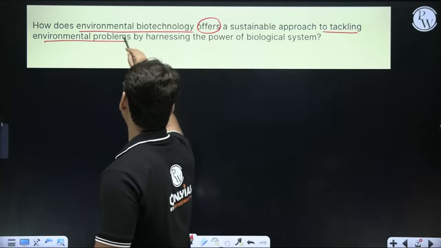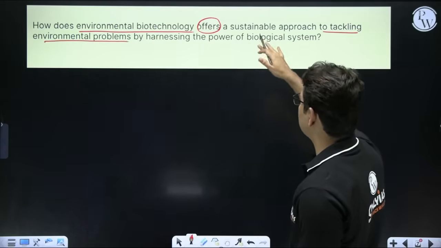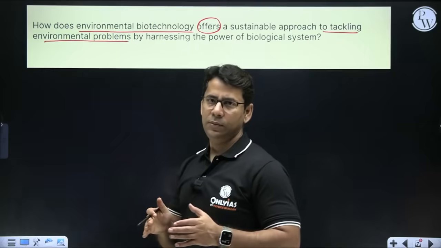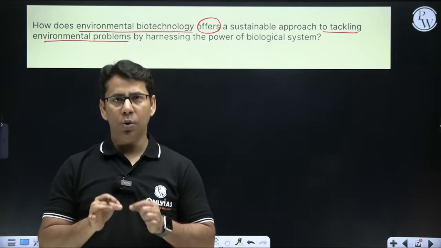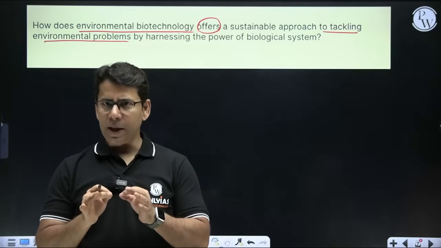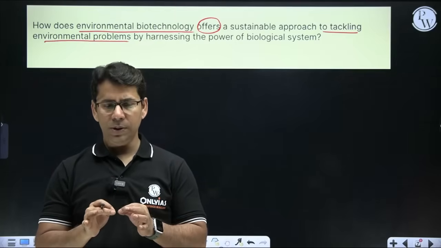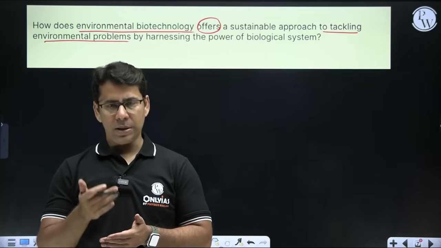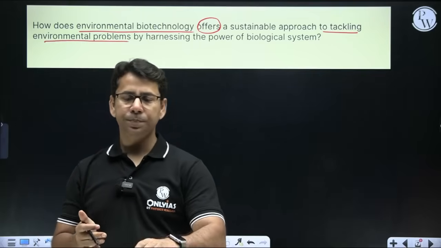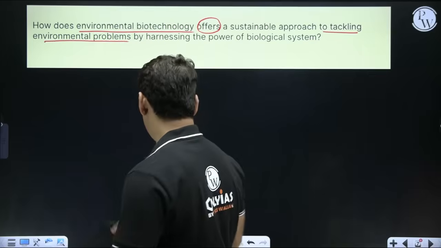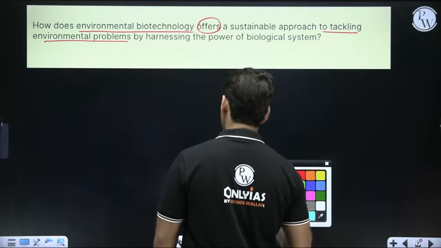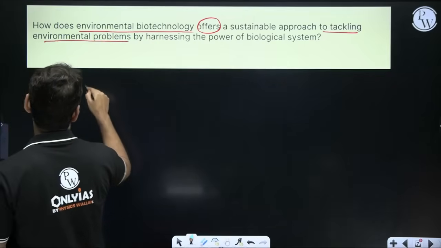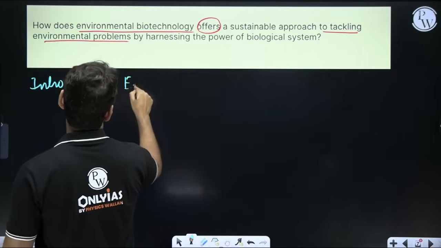That's it. Now the things written over here, harnessing the power of biological systems, when you talk about biotechnology, it's included in that only. So you need to understand the command of it. The question is commanding you to give a little bit of idea about what environmental biotechnology is and then what it can offer, a sustainable approach that it can offer to tackle the environmental problems, right? So when we tackle this question, the intro part is very easy because here you can define environmental biotechnology.